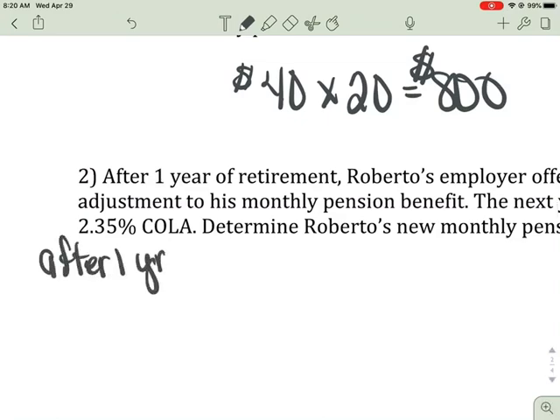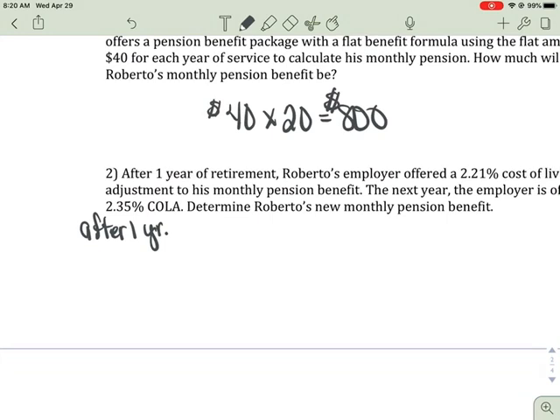Okay, so after 1 year, he's going to get an increase of 2.21%. So we're going to take that 800, times that by 0.0221. So he's going to get an increase of $17.68.